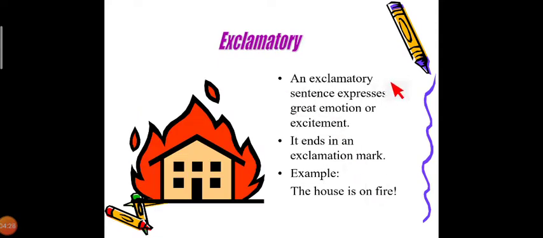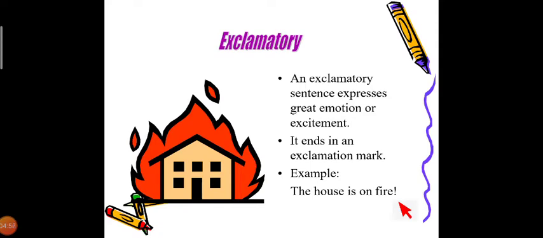Exclamatory. An exclamatory sentence expresses great emotion or excitement. When we want to express our emotions, our excitement, that time we use the exclamatory sentence. It always ends with an exclamation mark. Right here I have written the exclamation mark. For example: The house is on fire!